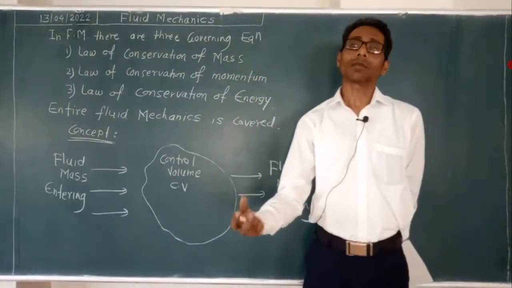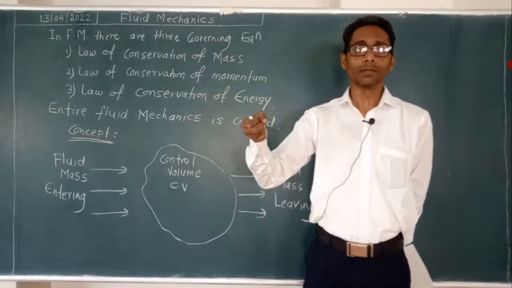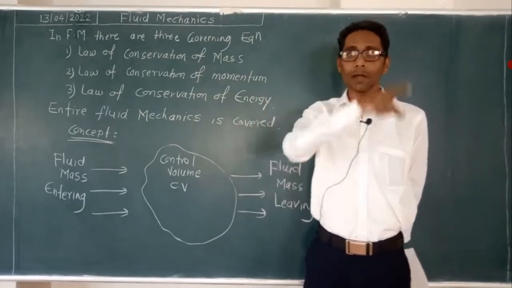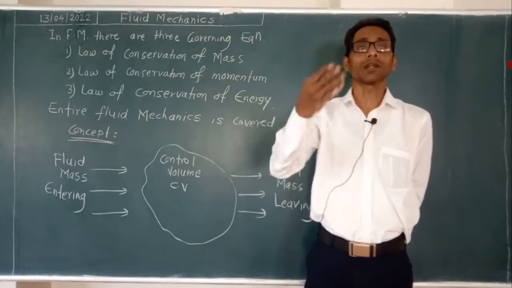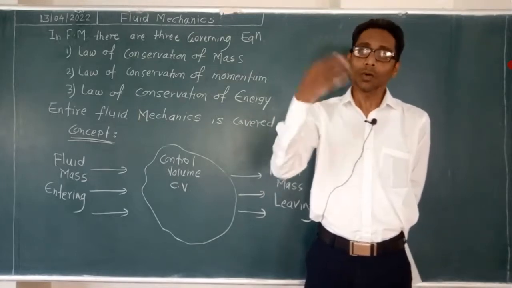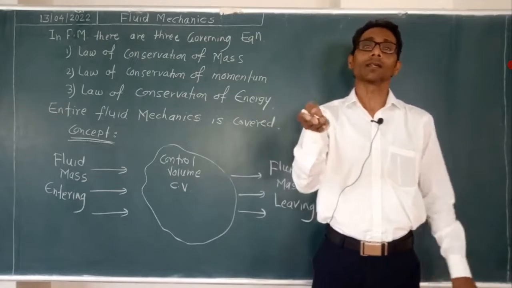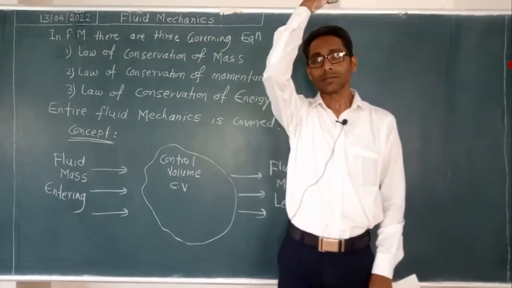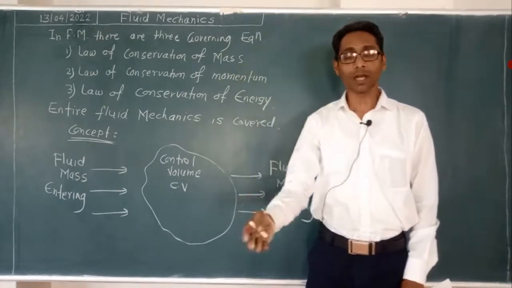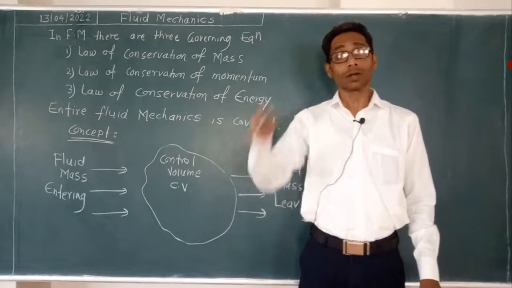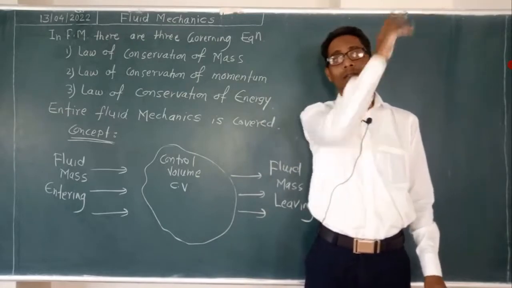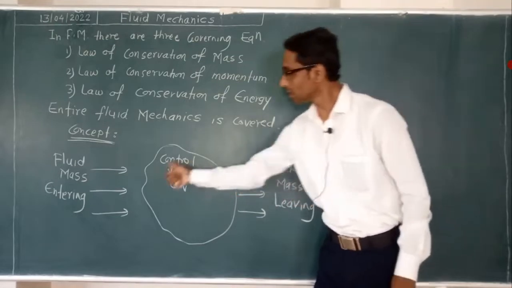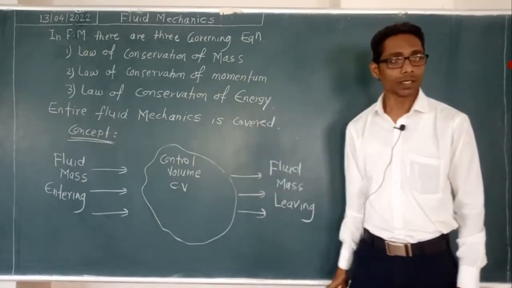At the foot valve, water from the well is taken in by the pump. That water comes by the suction pipe to the impeller. In the impeller, pressure energy is applied to the water, pressure is developed, and thus that water is delivered through the delivery pipe outside. So this complete journey of the water from the foot valve to the exit of that pipe is bounded or represented by this control volume. Understood?